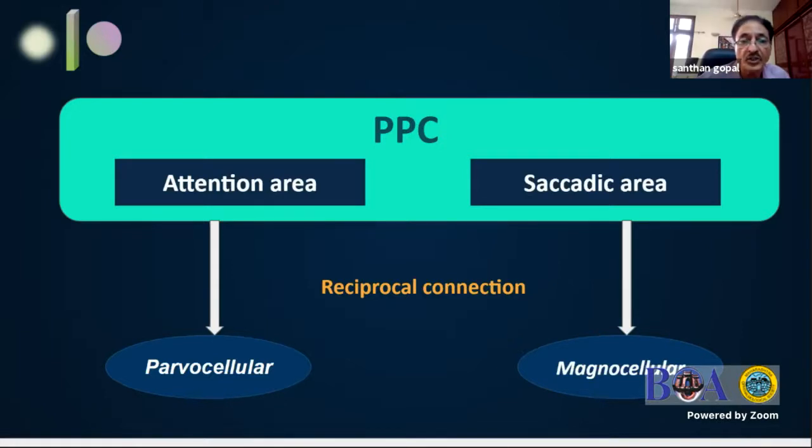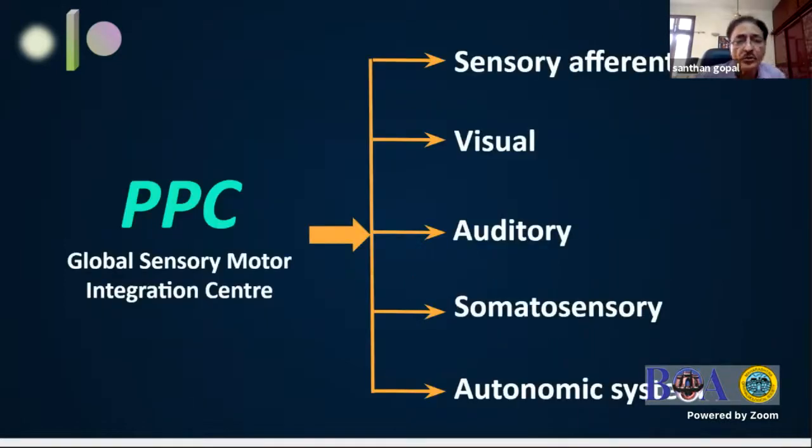And when the attention center is strongly stimulated, the saccadic generation center is strongly inhibited. And when the saccadic generation center is strongly stimulated, the attention area is slightly depressed. So as I told you, the PPC is called the global sensory motor integration center, which receives all the afferent impulses from all the parts of the body and decides what motor action should be taken after taking into consideration all the afferent stimuli.